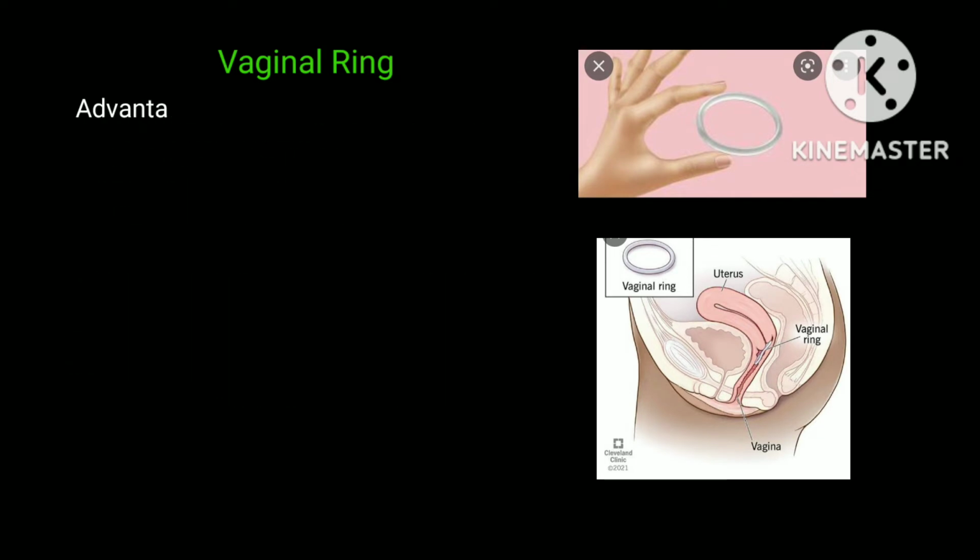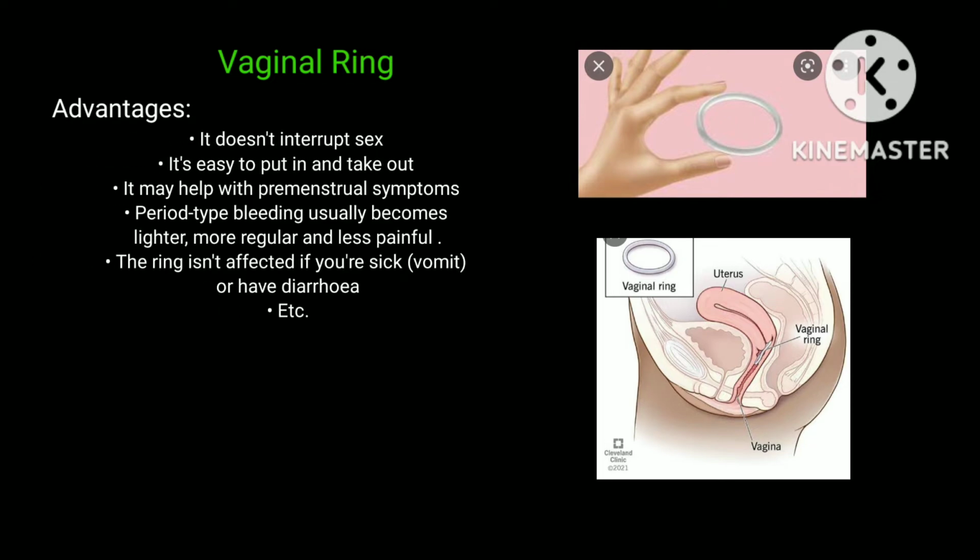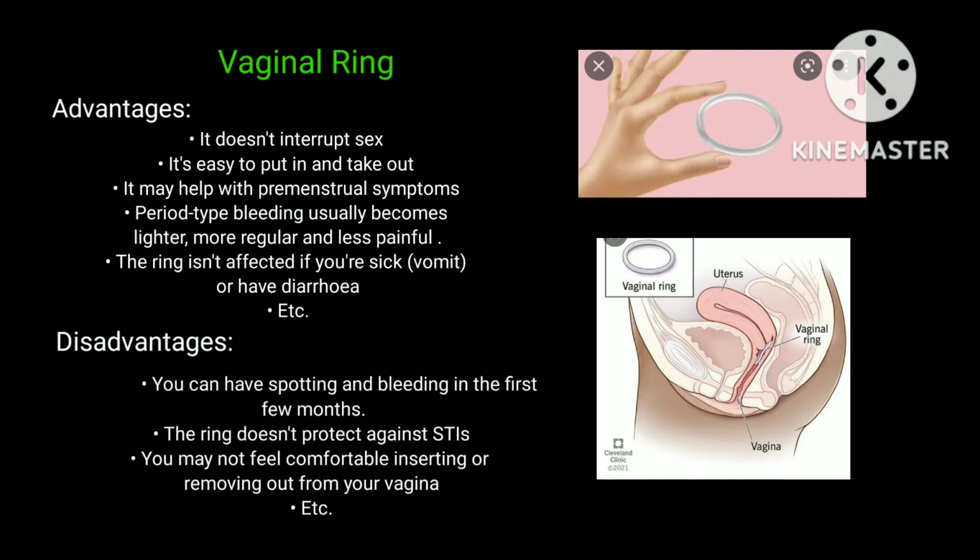The advantages of using vaginal ring are: it doesn't interrupt sex, it's easy to put in and take out, it may help with premenstrual symptoms, and period-type bleeding usually becomes lighter, more regular, and less painful. The ring isn't affected if you're sick or vomit or have diarrhea, etc. However, the disadvantages are: you can have spotting and bleeding in the first few months.